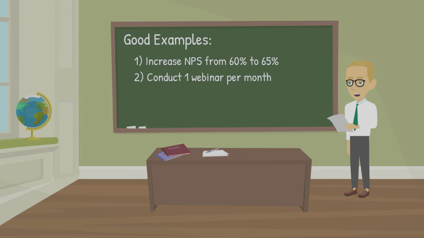Here are a couple good examples of key results. 1. Increase Net Promoter Score from 60% to 65%. 2. Conduct one webinar per month. A bad example of a key result would be make our customers happy.